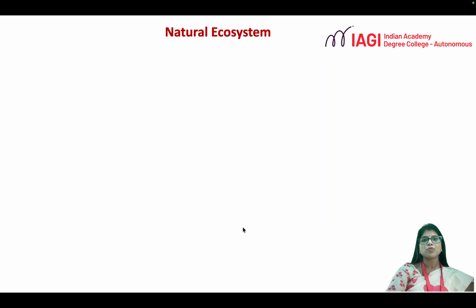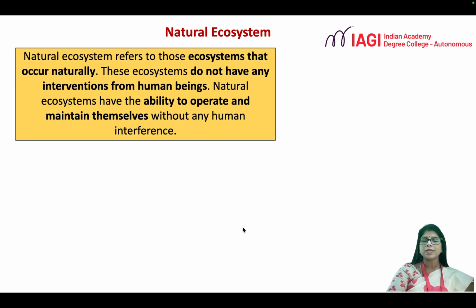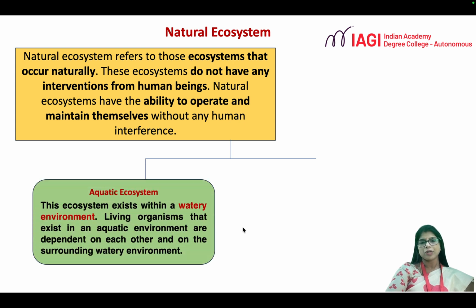Let's first move on to understanding what a natural ecosystem is. A natural ecosystem is one which occurs naturally in the environment without any human intervention. These natural ecosystems are completely independent of human interference, and they have the ability to operate and manage themselves. They are broadly classified into two types, as I already told you: aquatic ecosystem and terrestrial ecosystem.